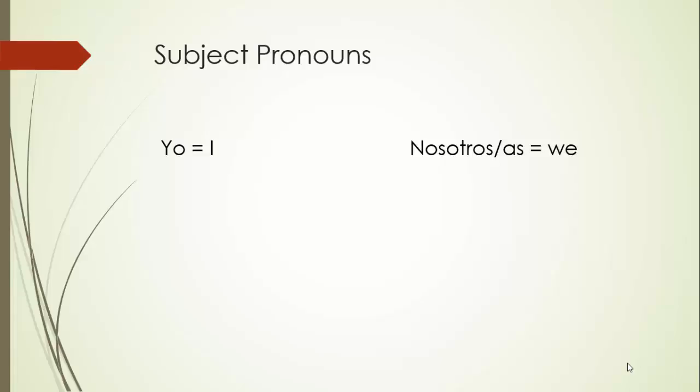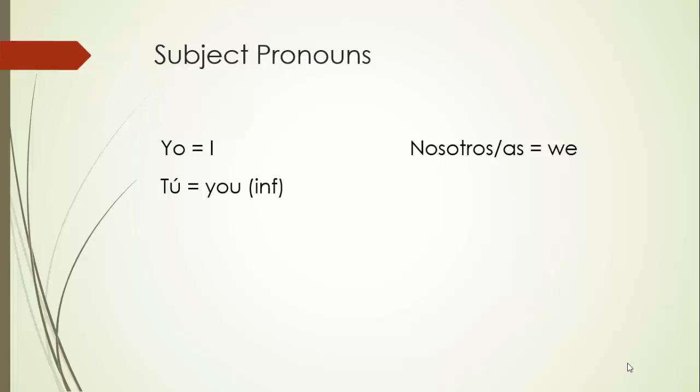First person plural, nosotros. Now, let's look at second person. Remember, in Spanish, we also are going to have informal and formal ways to talk to somebody. You learned that when you learned ¿Cómo está usted? or ¿Cómo estás? Remember, we talked about ¿Cómo estás? was informal. You use it with your friends and people you know. Whereas ¿Cómo está usted? was formal. You use it when you're just meeting somebody new or you're talking to your social superior. Well, here you're going to get a little bit more explanation about that.